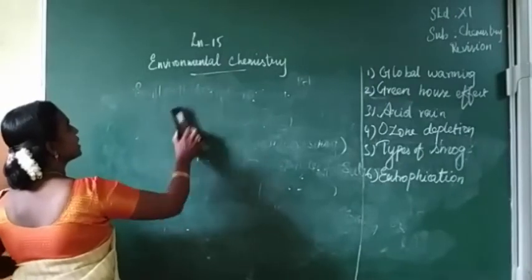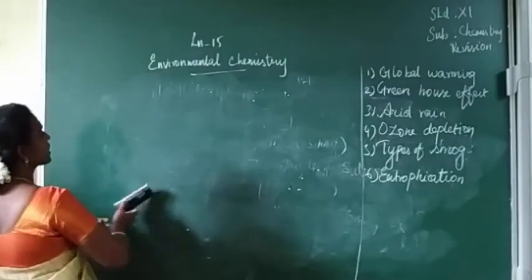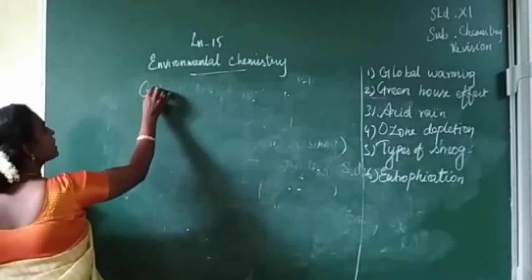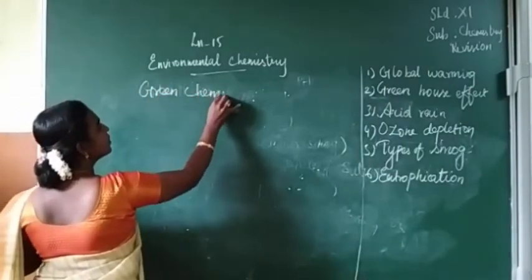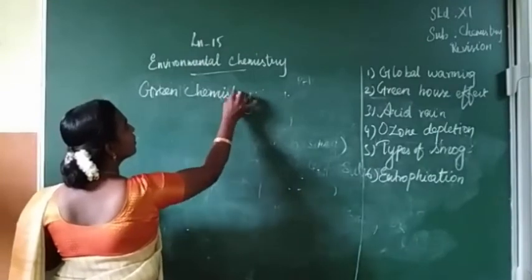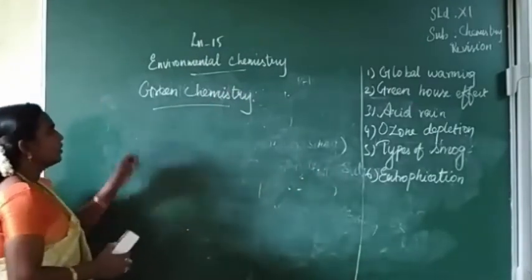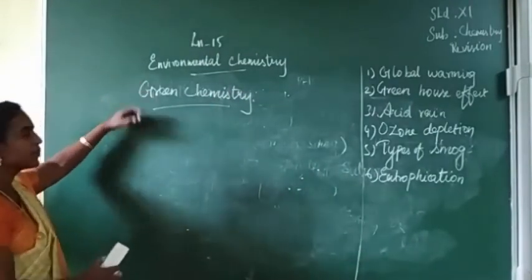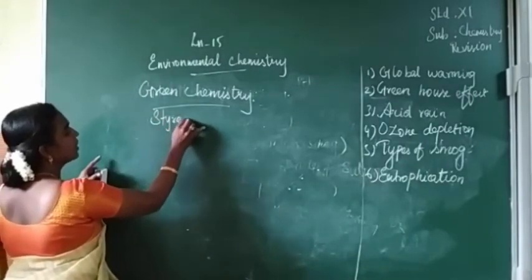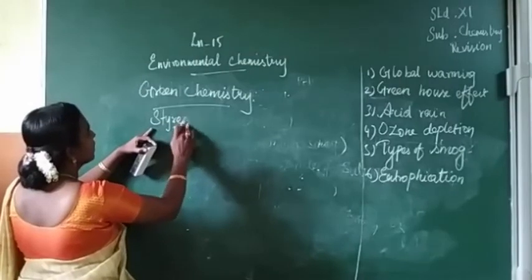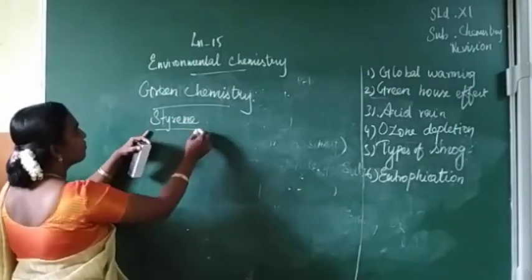So next we can see the topic green chemistry. For example, I will explain the preparation of styrene. It can be prepared in two ways.